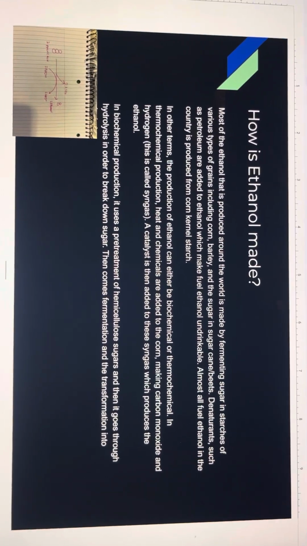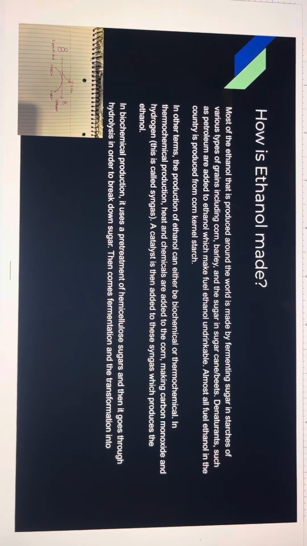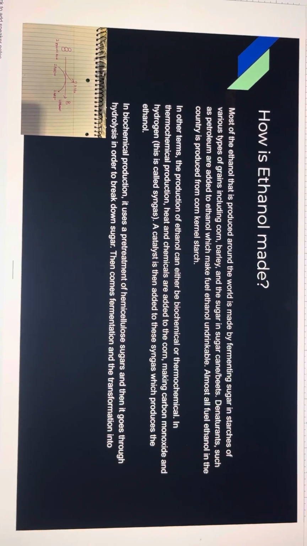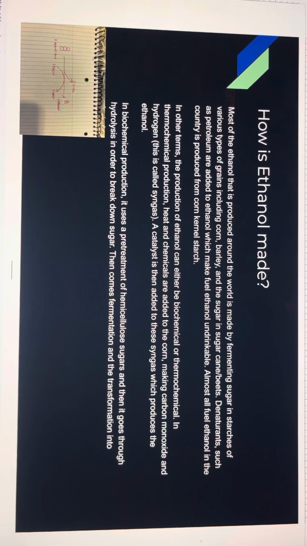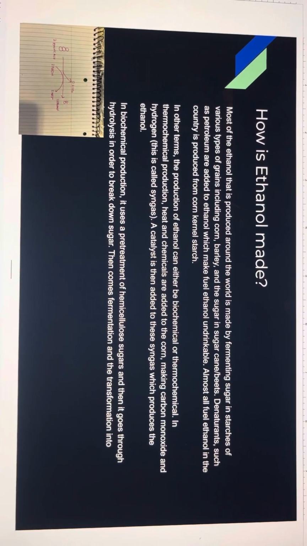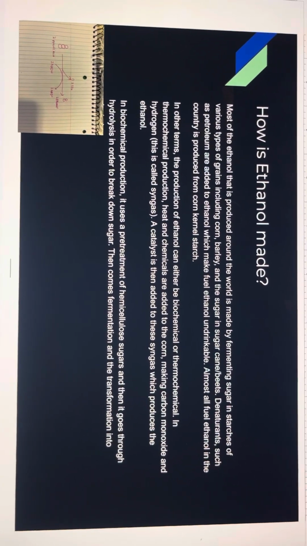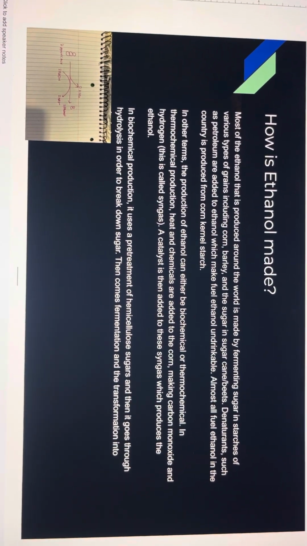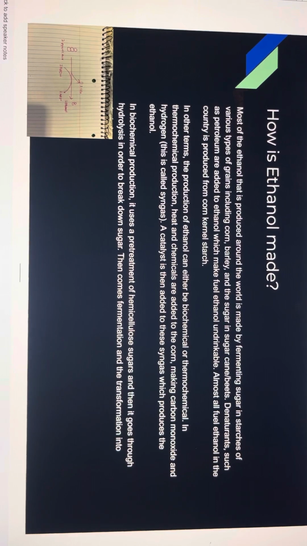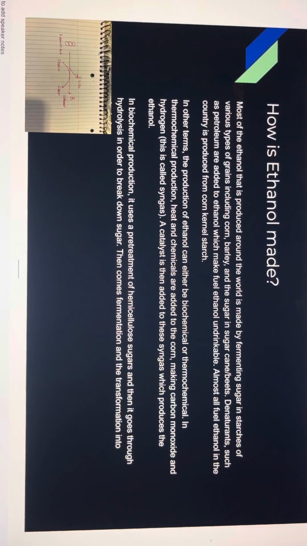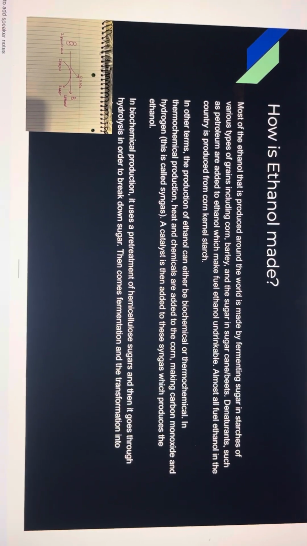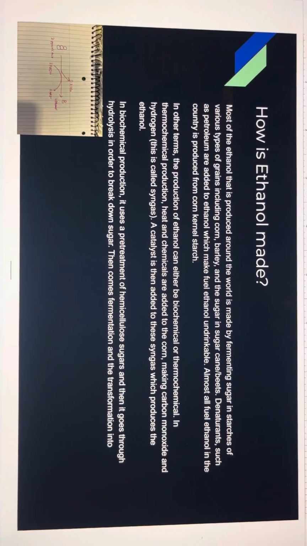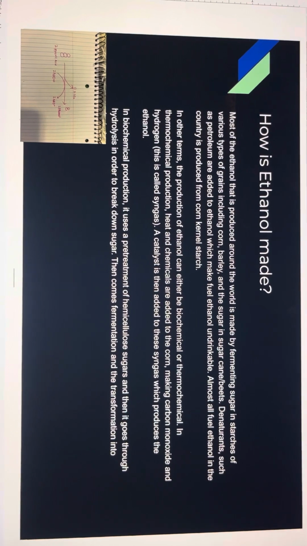In thermochemical production, heat and biochemicals are added to corn, making carbon monoxide and hydrogen. This is called syngas. A catalyst is then added to the syngas, which produces the ethanol. In the biochemical production, it uses the pretreatment of hemicellulose sugars, and then it goes through hydrolysis in order to break down the sugar. Then comes the fermentation and the transformation into alcohol.